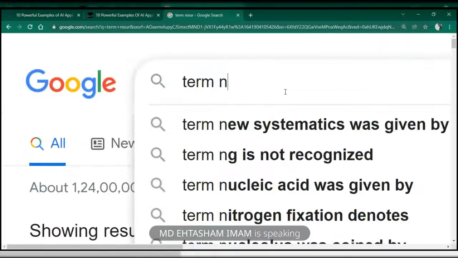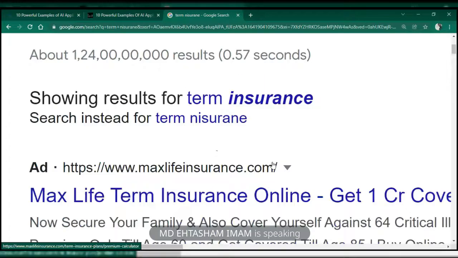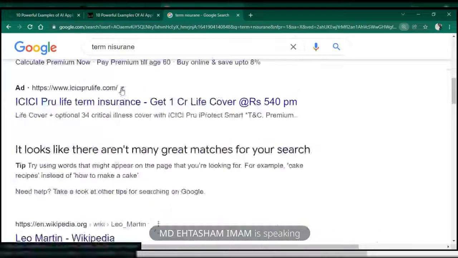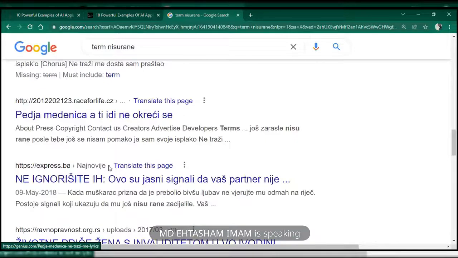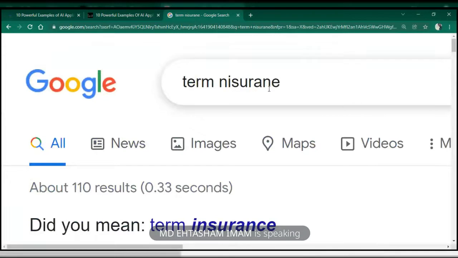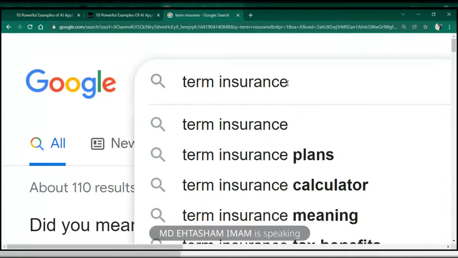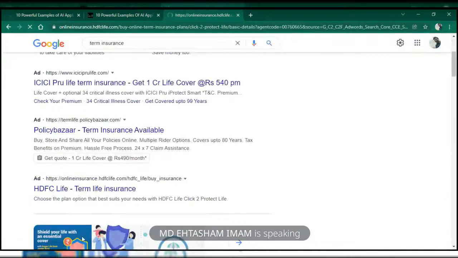Somebody just like me typed a wrong spelling, term insurance, and they got some results, Leo Martin, Evening Herald, Monata Standard, I don't know what all this is. Immediately afterwards they made the correction to insurance, did the next search, and then clicked on these results.